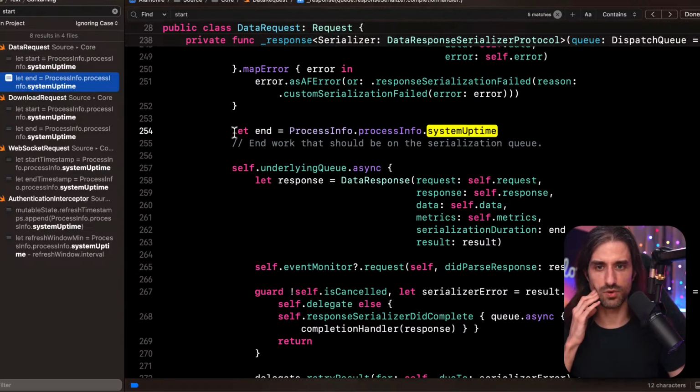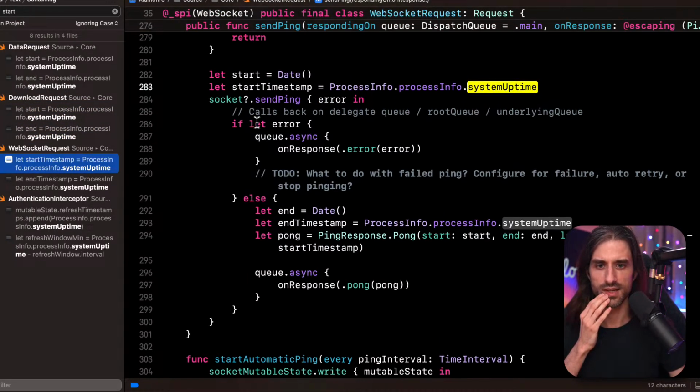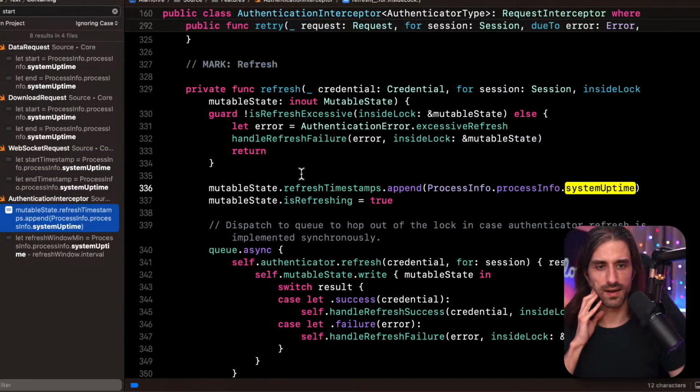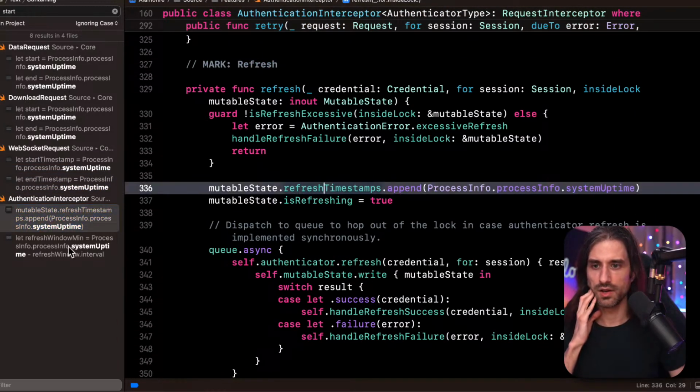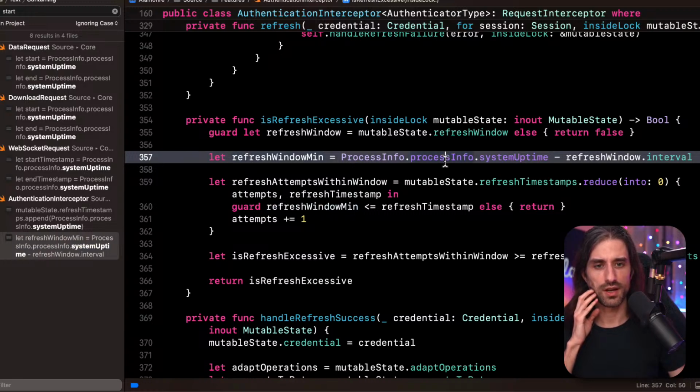So we have it here, same thing for the start and the end, okay. Same thing here, it's to measure latency with a WebSocket, which I guess is also a legitimate use case. You want to make sure there isn't too much latency when you've opened the WebSocket. And this one is for an authentication interceptor, and so it's to compute a refresh window. So I guess it's to know when a token is likely to have expired.